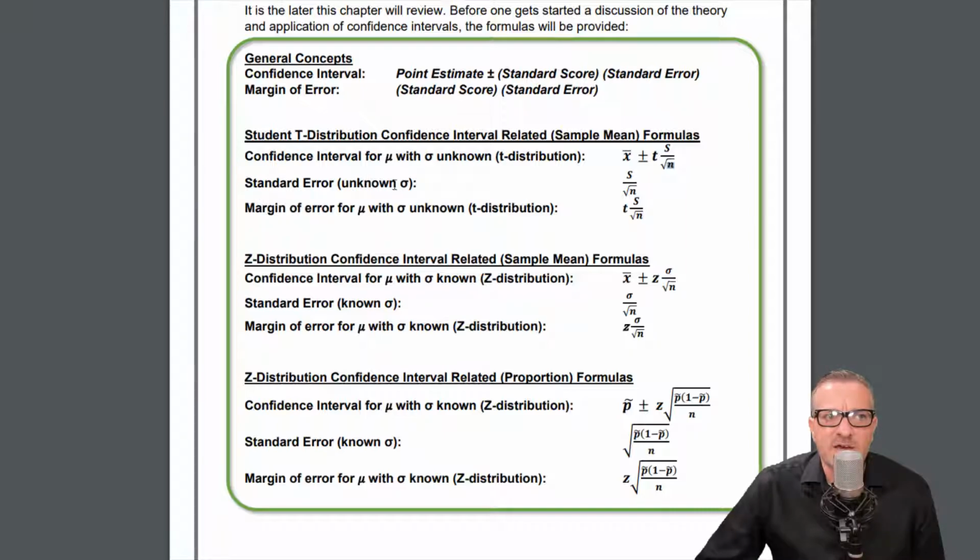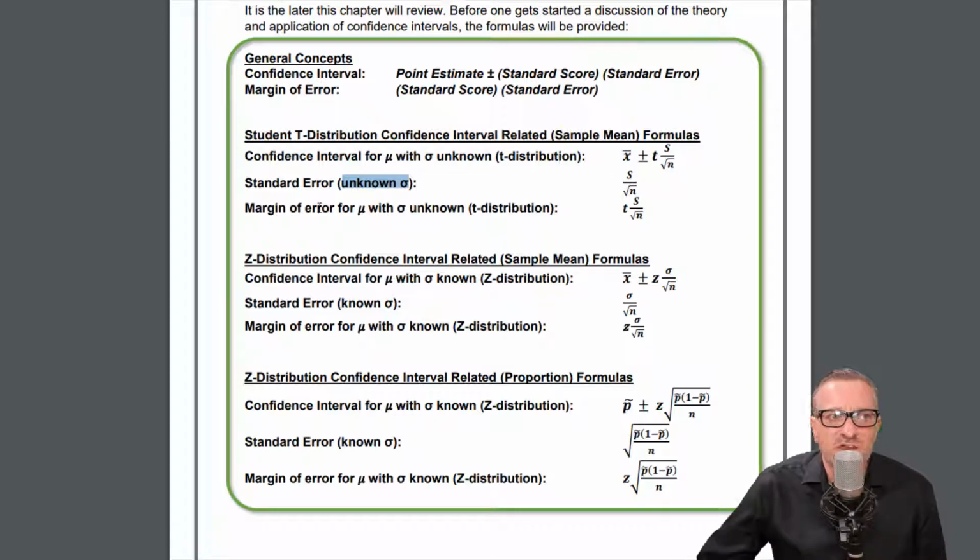The standard error, which is used when the population standard deviation is unknown. This is the standard error part, and the standard error is essentially an estimation of the population standard deviation.